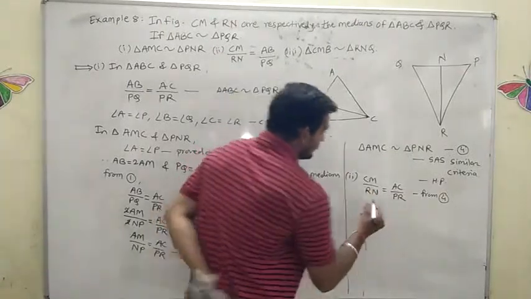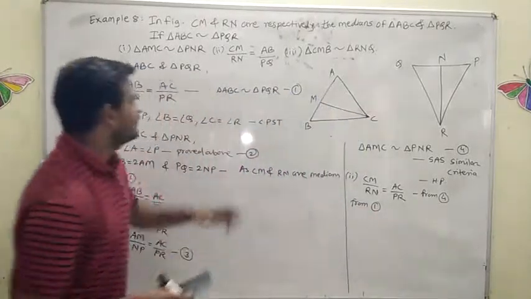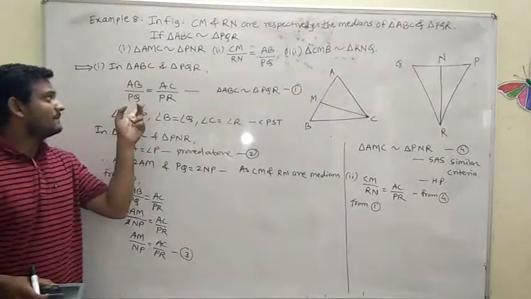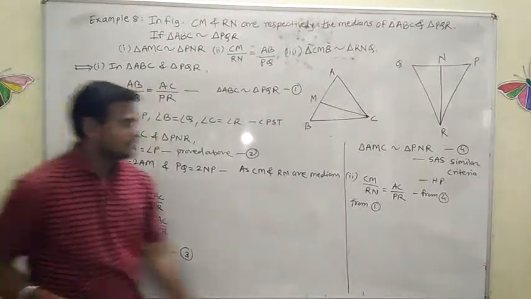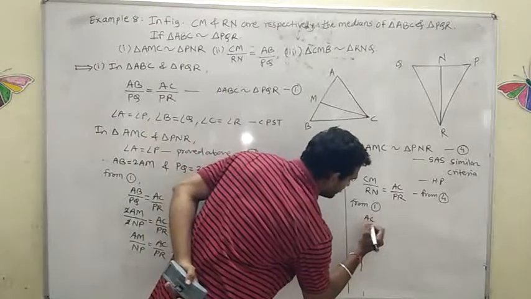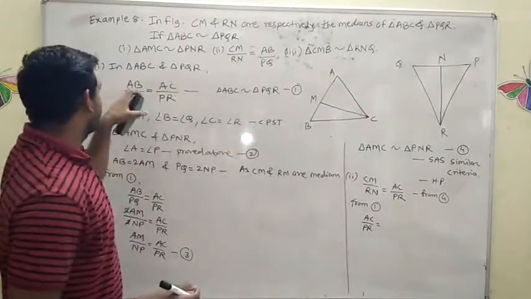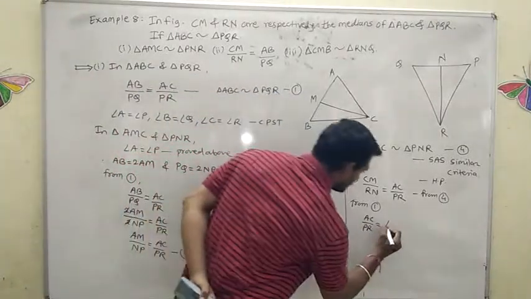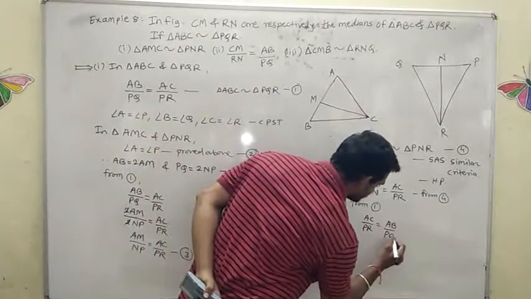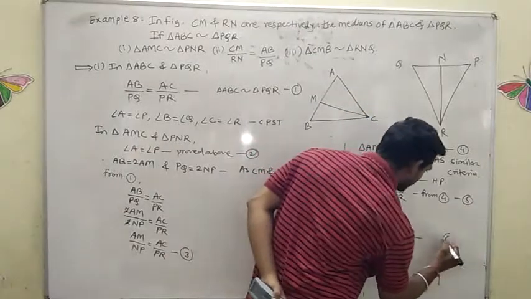Now see here, from 1, what is equation number 1? From 1, AB by PQ is equal to AC by PR. So AC by PR is equal to, from 1, can I write AB by PQ? Mark this as equation number 5 and this as equation number 6.